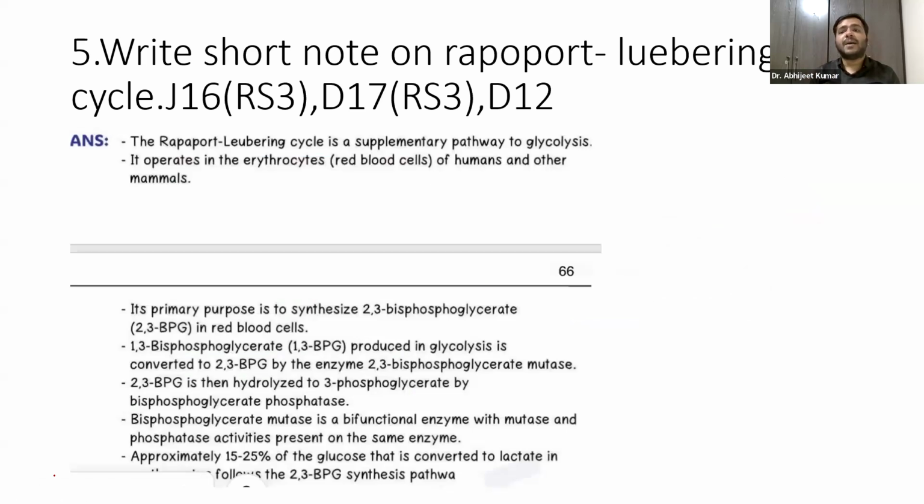Now coming on to the Rapoport-Luebering cycle, guys. You already know this Rapoport-Luebering cycle, we have already discussed it multiple times. Now, what is happening over here, guys? It is a supplementary pathway to glycolysis. It operates in red blood cells of humans and other animals.